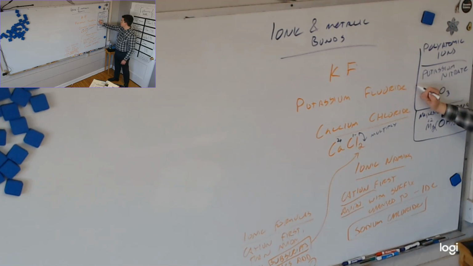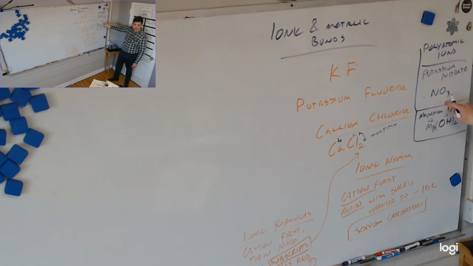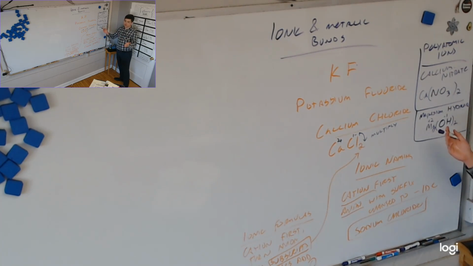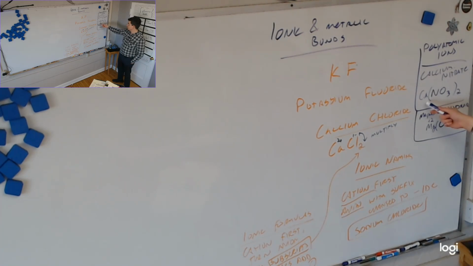So if we had, and look, the 3 here in nitrate was part of it. So if instead of potassium nitrate, if we had calcium nitrate, we would have had to put the parentheses around the whole NO3 and put a 2 outside of it. Okay? And we will work on these. I just want to get it on video so you can have these examples. Can you do this in the reverse? Well, they're still super easy to name. If you have the formula, you just say calcium nitrate. Okay?